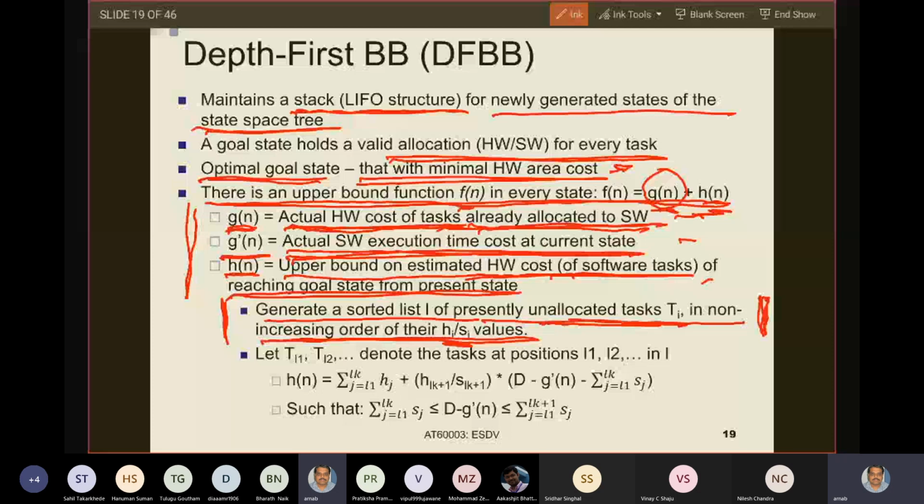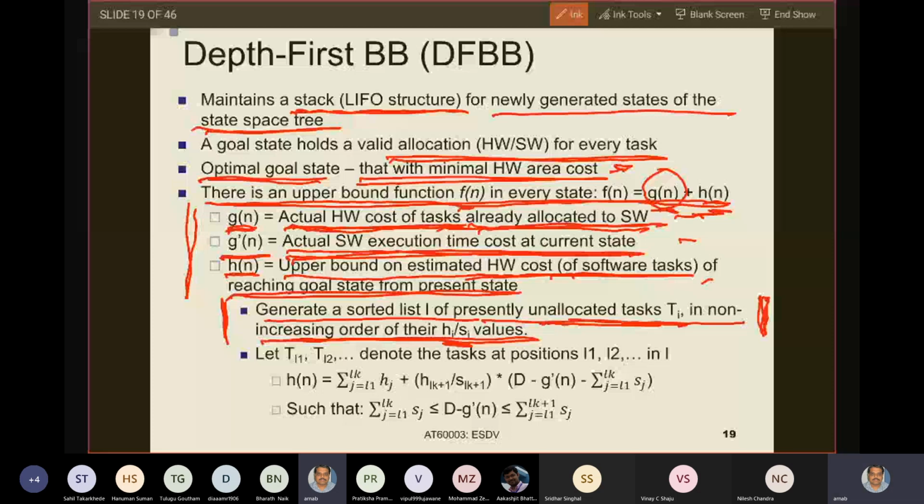Now, what is the remaining execution resource that I have? D minus G dash n. G dash n is the already incurred software execution cost at the current state. D is my bound. So my remaining resource is D minus G dash n. In using this much resource, what is the maximum amount of hardware cost that I can have? This is the question.